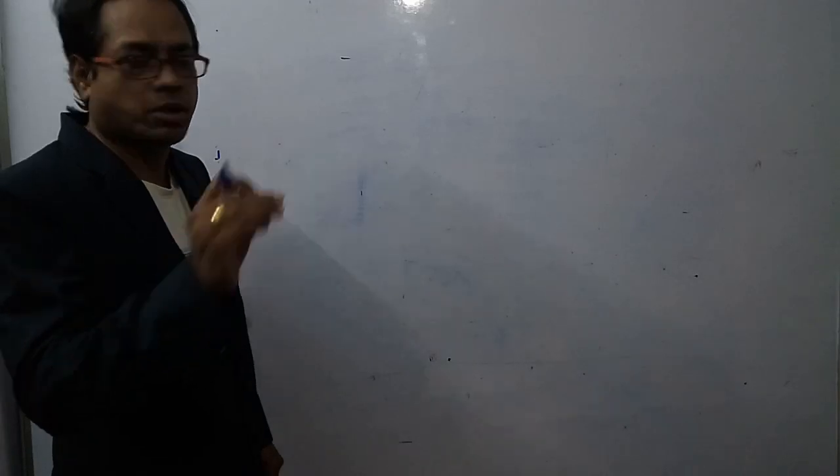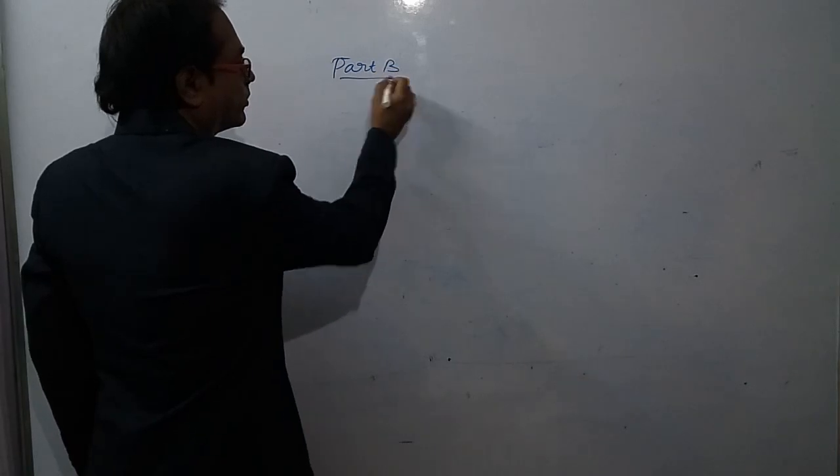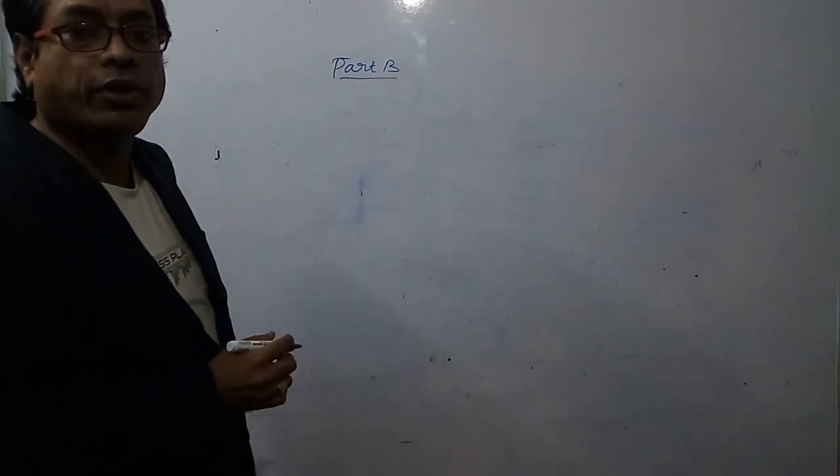Now this is part B, that is in presence of inducer.